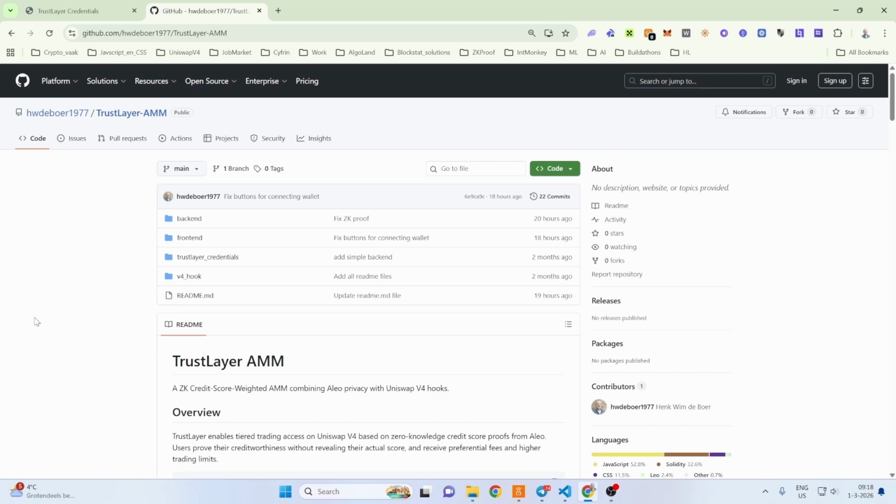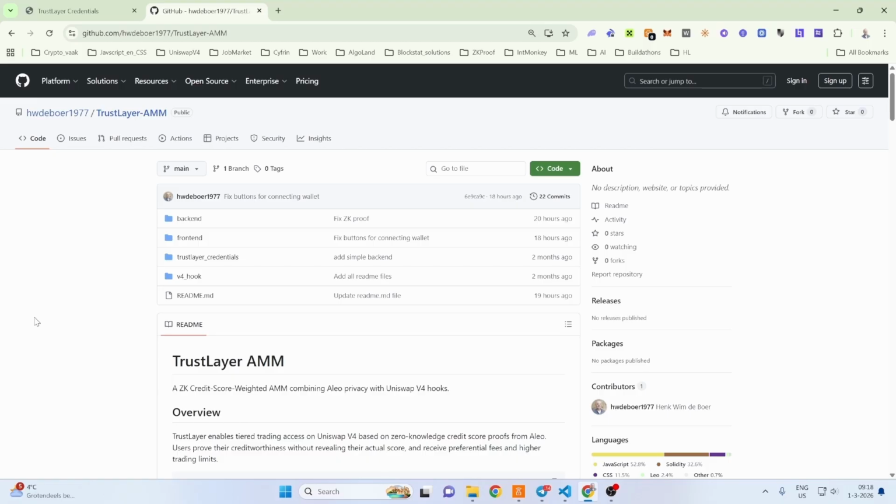Here is the GitHub repo. It contains 4 components. The first 2 are the backend and frontend. The backend is a Node.js server that bridges Aleo zero-knowledge proofs to Ethereum, handling credential issuance, proof verification, and trader registration. The frontend is a React application where users connect both their Aleo and Ethereum wallets to interact with the protocol.